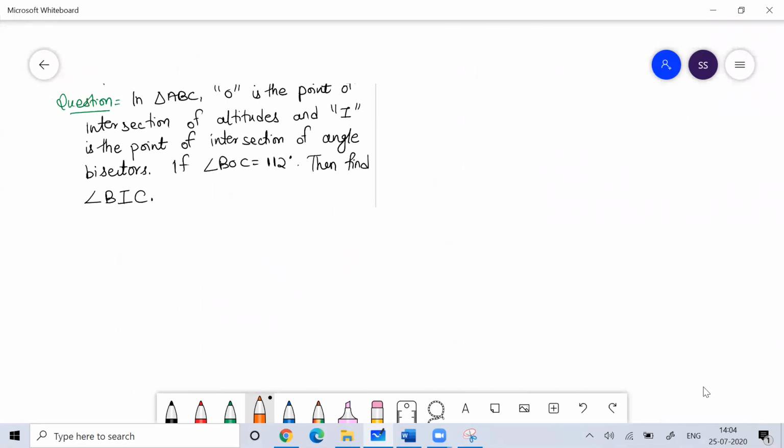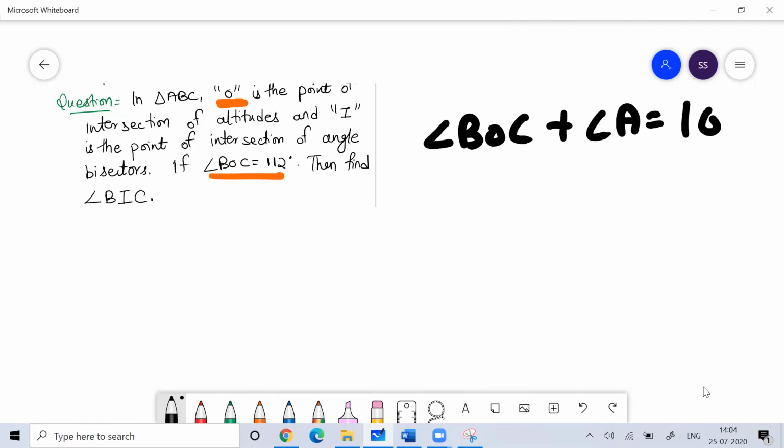Now you can see in triangle, O is the point of intersection of altitudes, so O is the orthocenter, and I is the point of intersection of angle bisectors, so I is the incenter. Angle BOC is given to you. In the case of the orthocenter, angle BOC plus angle A is 180 degrees.